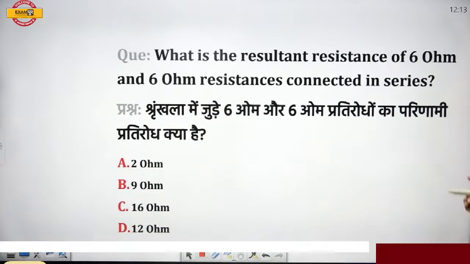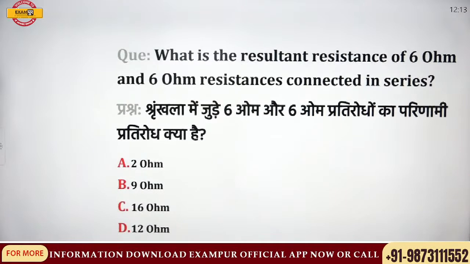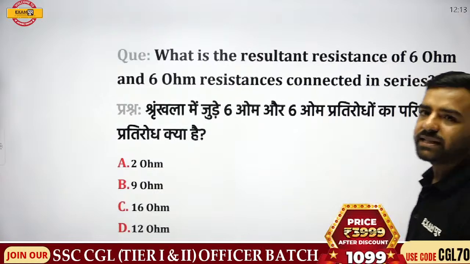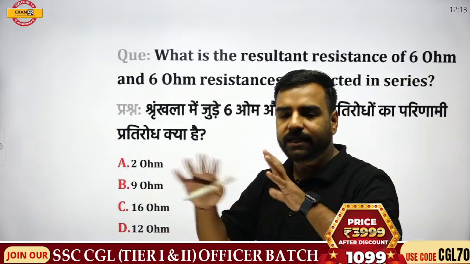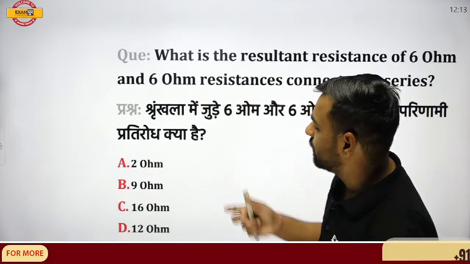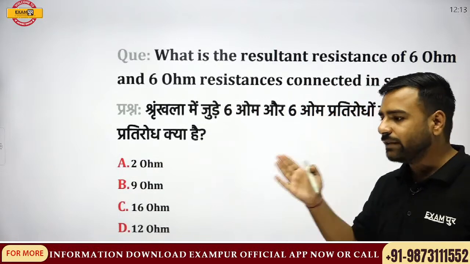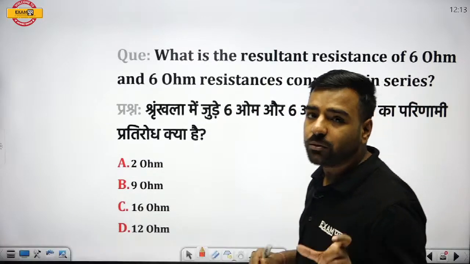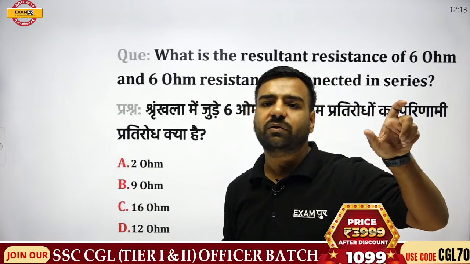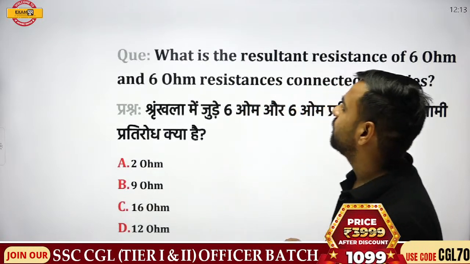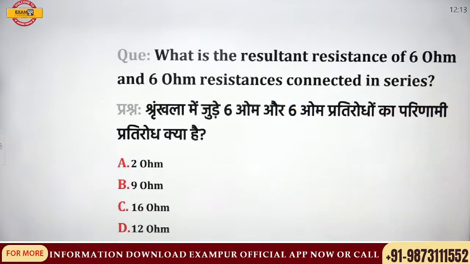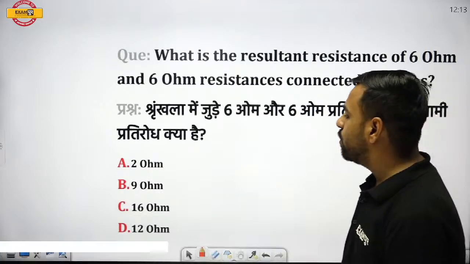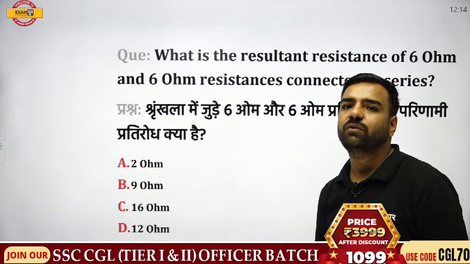Next. What is the resultant resistance of 6 ohm and 6 ohm resistances connected in series? It's a very basic question. I want the answer for this, and then we'll discuss other concepts also, like whether current will change on it or not, and if I talk about a parallel circuit, what will be the effect on current. So is it 2 ohm, 9 ohm, 16 ohm or 12 ohm? What is the correct answer?